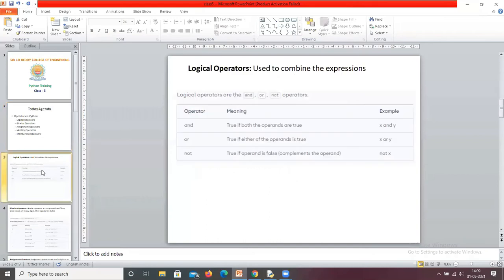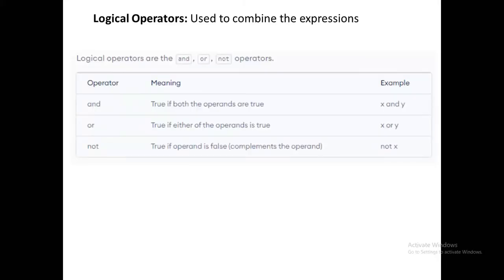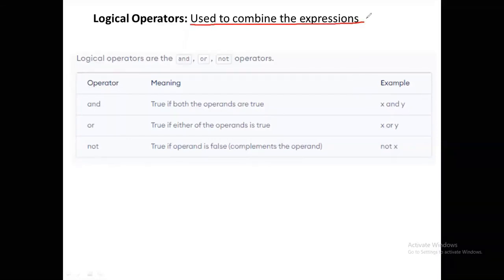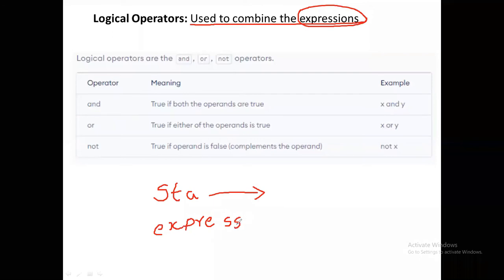So first, logical operators. What is the purpose of logical operators? These logical operators are used to combine expressions. So what is an expression here? There are two types of things in a Python program: statements, which are all the lines, and within those statements, some are expressions. What is the difference between a statement and an expression?